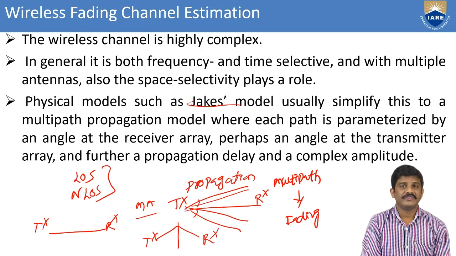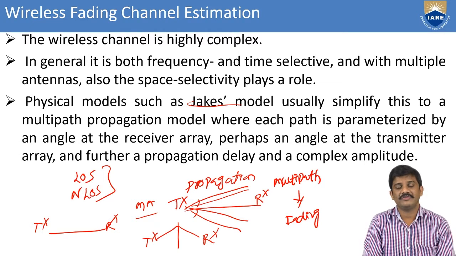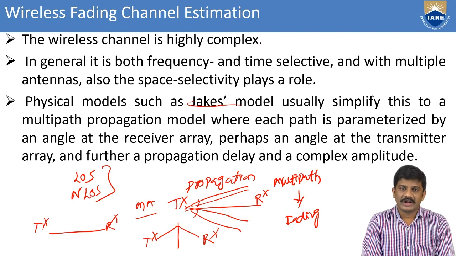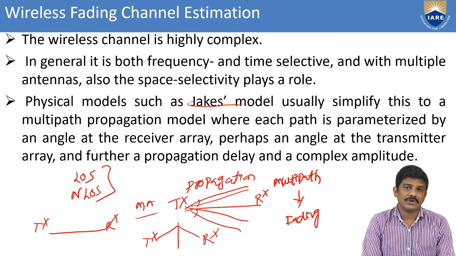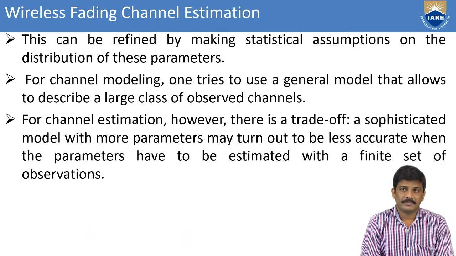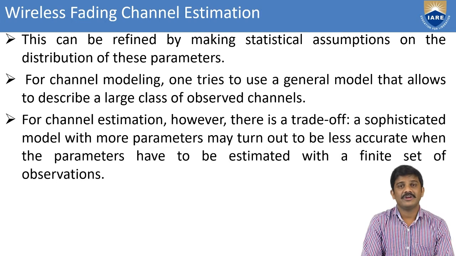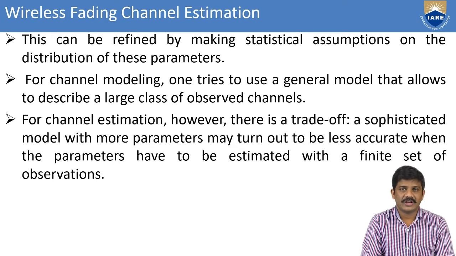Coming to fading, we have to overcome it by diversity techniques. There we have time diversity, frequency diversity, and angle diversity, which we use to overcome fading. Then we make statistical assumptions on the distribution of these parameters, whatever we discussed previously: multipath propagation, fading, and intersymbol interference.